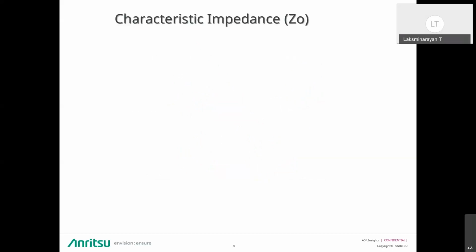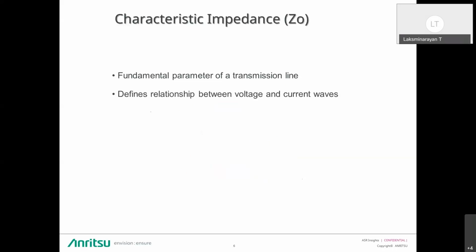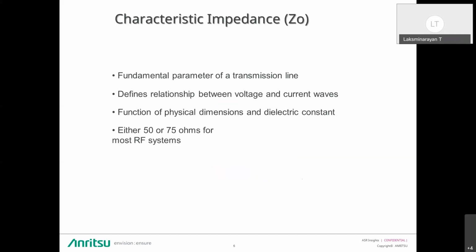Next we will come to the characteristic impedance. The fundamental parameter of a transmission line is its characteristic impedance Z0. The Z0 describes the relationship between the voltage and current traveling waves. For most RF systems, Z0 is either 50 ohms or 75 ohms.